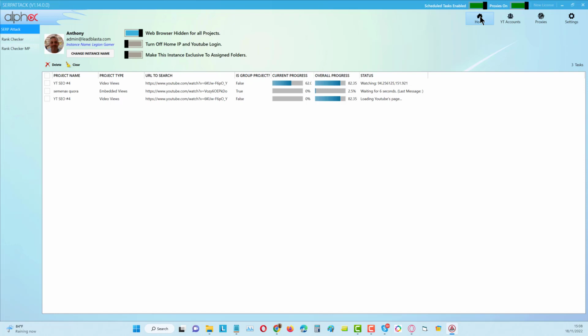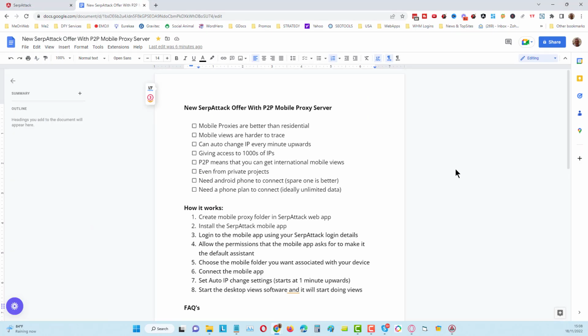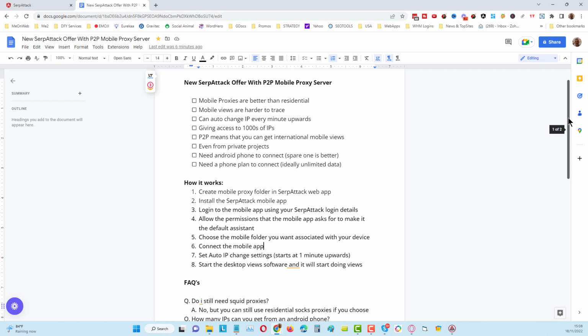Okay, so it's a mobile proxy network where you need to assign your mobile phone, your Android phone, to your account, and then what we can do is that we can start to do views from each other's mobile IPs. Now this is really something special, because I'm not aware there's anything like this been built before, and we have built it from scratch, and it's taken us a little bit more time than we would have liked, but we have got there in the end.